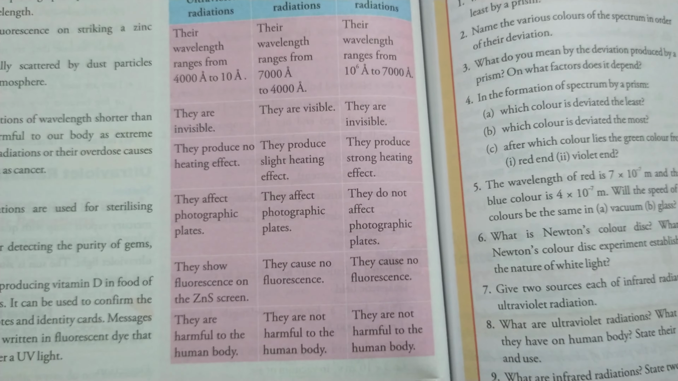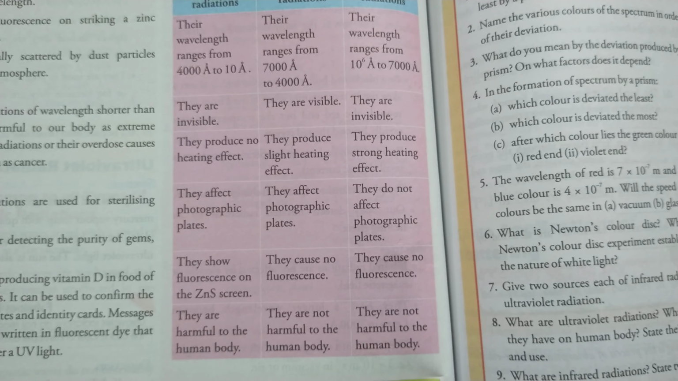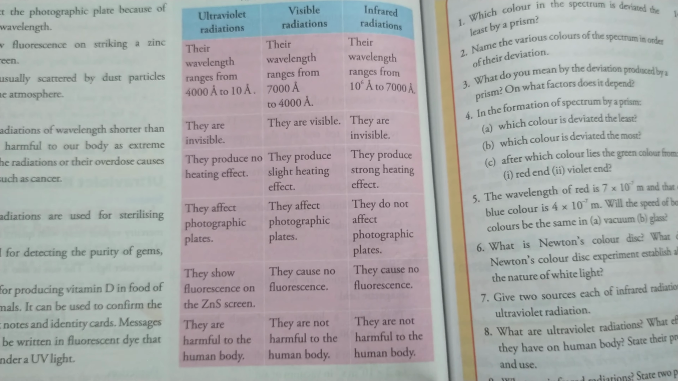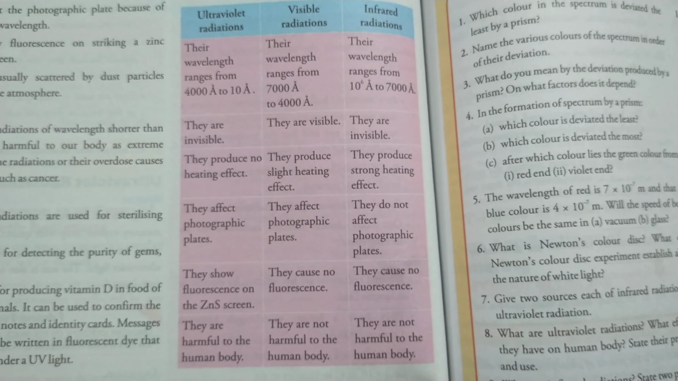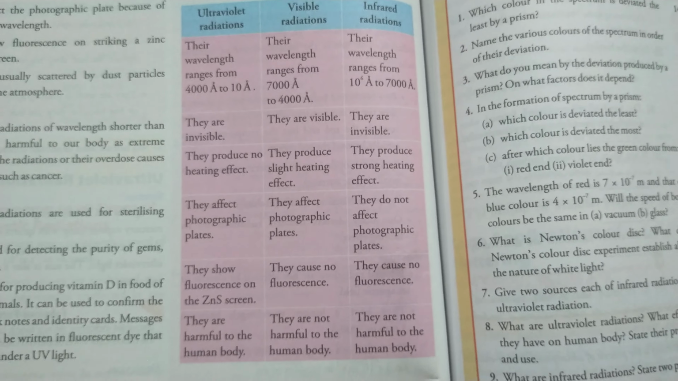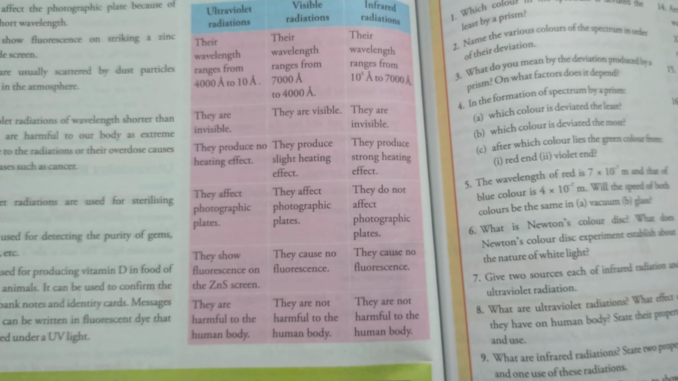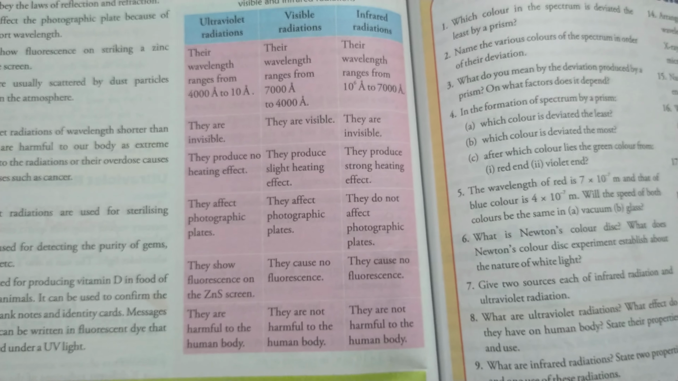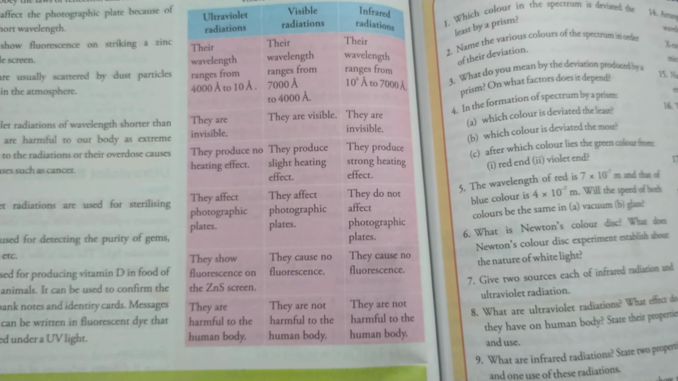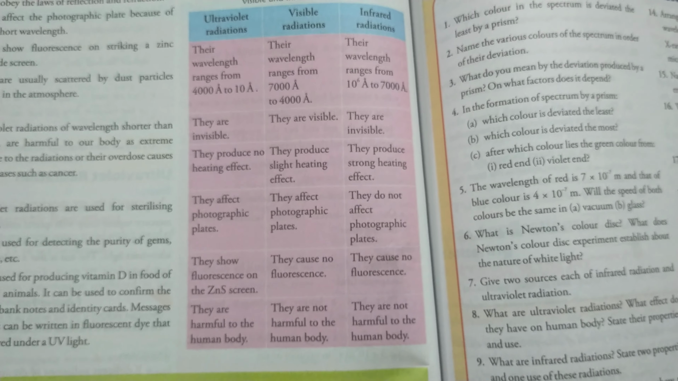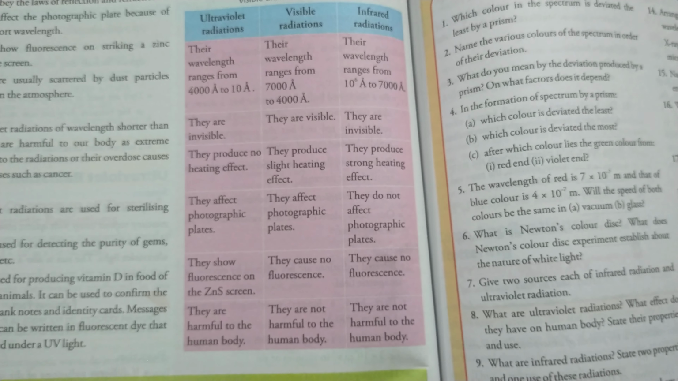Similarly, UV shows fluorescence on the zinc sulfide screen. Visible light causes no fluorescence. Similarly, infrared also causes no fluorescence. And UV radiation is harmful to the human body. Visible light is not harmful, and infrared is not harmful to the human body. That means only UV radiations are harmful to the human body.